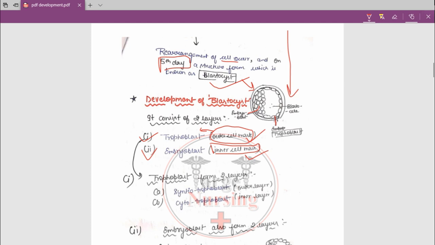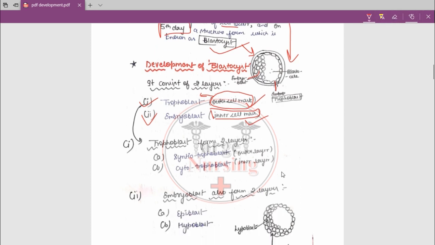Okay, clear to you all? Now what happens? This trophoblast has two layers.